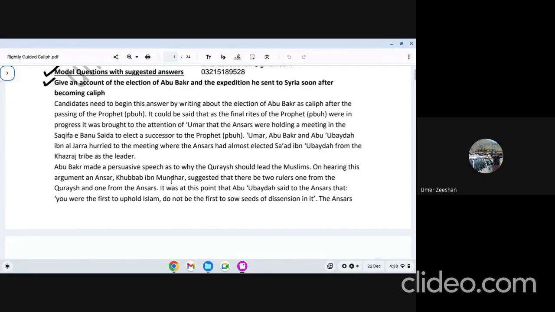That is what we are talking about. Should the army be resent or not? That was the issue which came in front of Hazrat Abu Bakr. What has to be done? Hazrat Abu Bakr did consultation, yes.